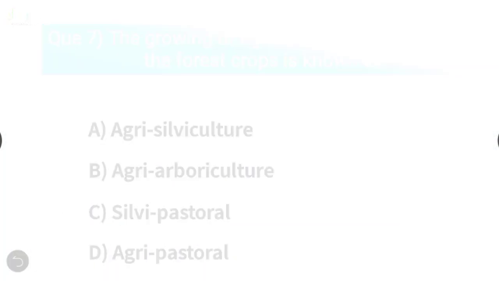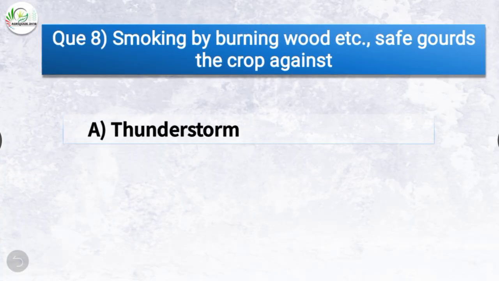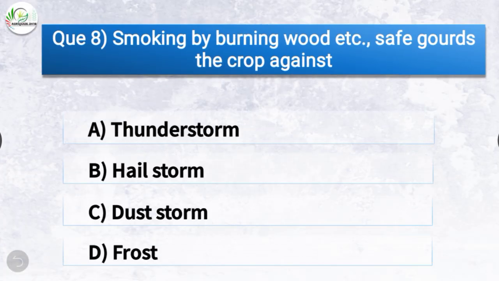Question number 8. Smoking by burning wood, etc. safeguards the crops against? The options are thunderstorm, hailstorm, dust storm, frost. The correct answer is option D, frost. Smoking by burning wood, etc. safeguards the crop against frost.